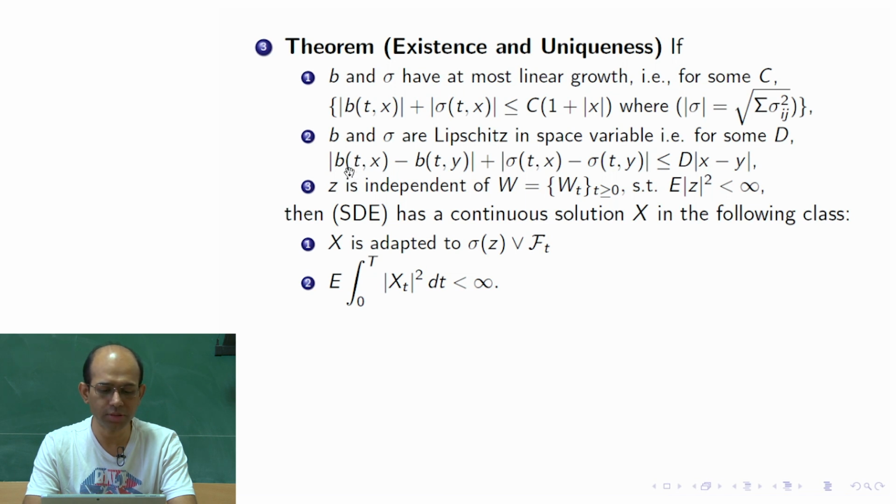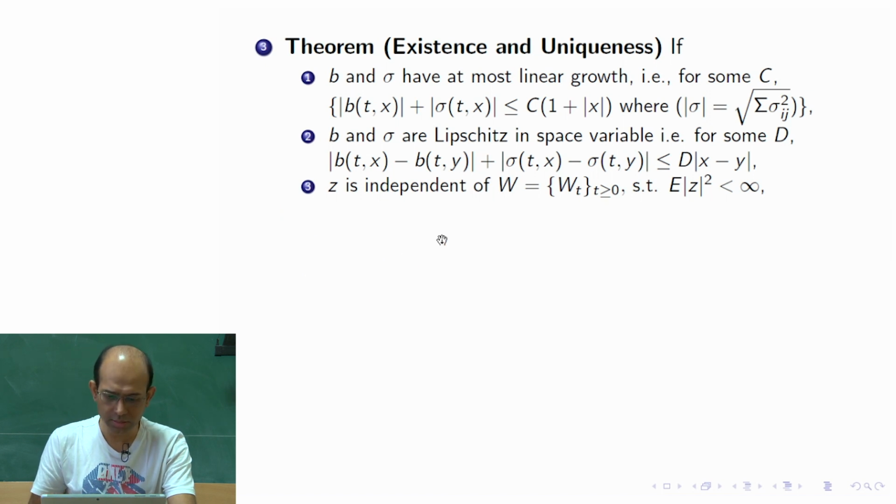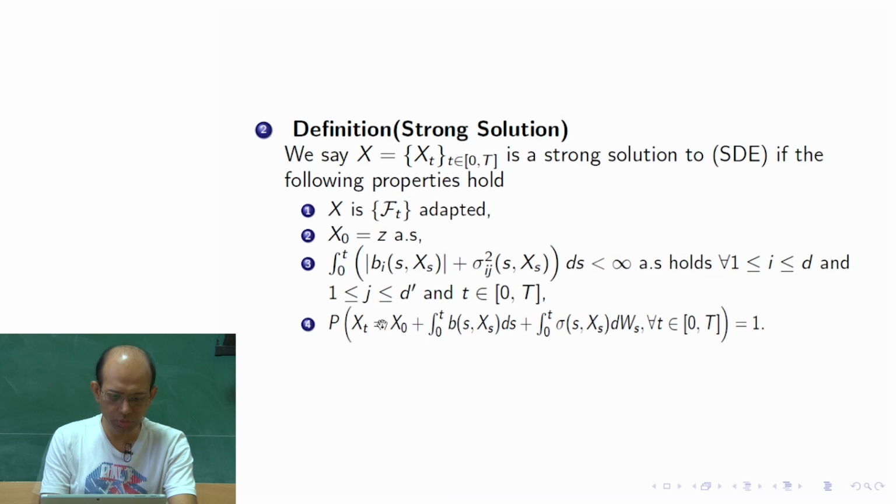Second condition is the Lipschitz continuity condition on the second variable of the parameters. Here this is the drift parameter, this is the diffusion parameter, and the third condition says that z, the initial point, is independent of the Brownian motion. Given all these conditions, this theorem asserts that the solution exists to the equation. So in this sense, a strong solution, there is a solution of this equation. X is unknown, it is an integral equation actually, but we call it a stochastic differential equation. This is actually a stochastic integral equation.